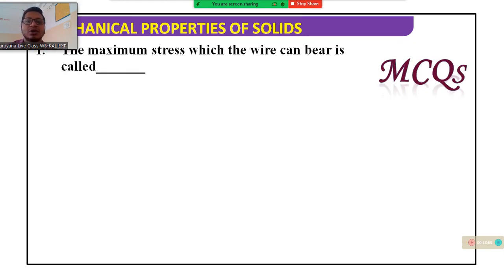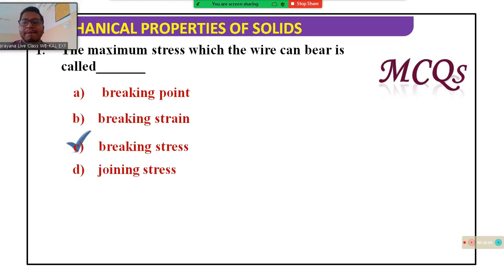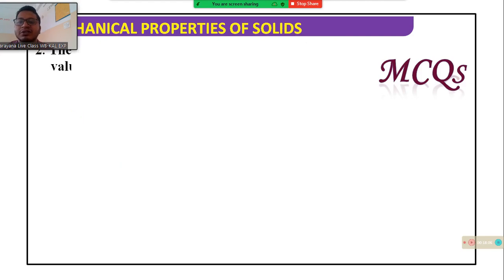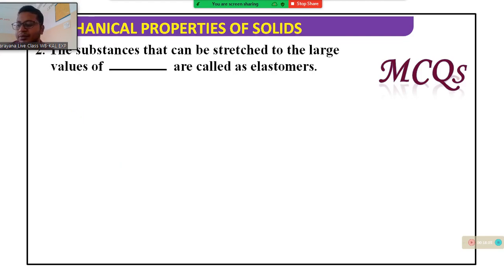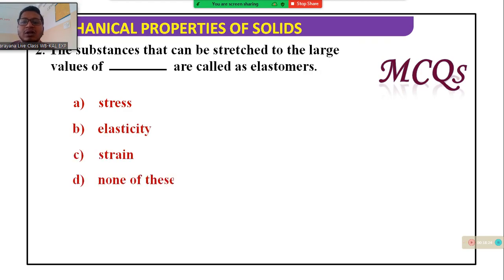Next, the maximum stress a wire can bear is called the breaking stress. Next, the substances that can be stressed to a large value are called elastomers. Large value of strength.